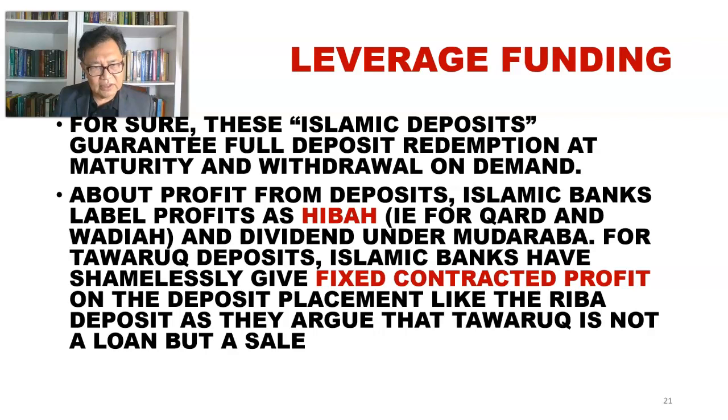So because it is a sale, then it's okay to give fixed contracted profit, plus full redemption of deposit. So this is really an interesting claim made by the Islamic bank, but we should look into this matter more discreetly as we go further to understand more about this leverage funding.